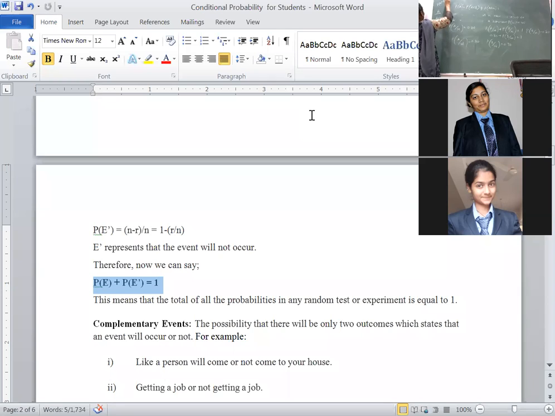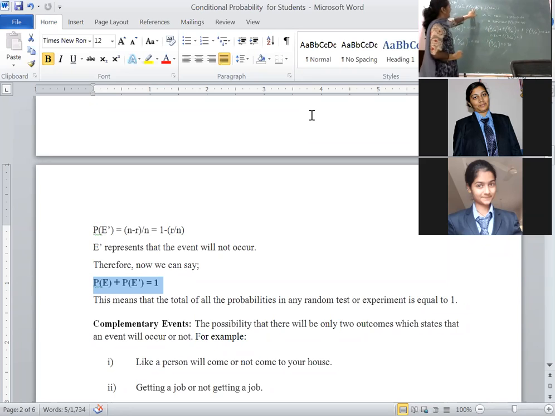Initially the event A has happened, then how did we write B given A? Go through the conditional probability notation. Similarly here, probability of A intersection M plus probability of A intersection W.